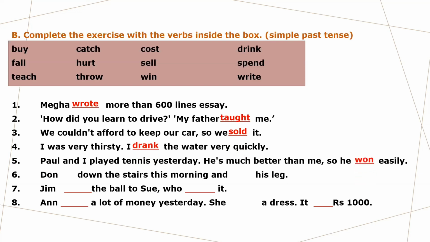Now, Paul and I played tennis yesterday. He's much better than me, so he won easily. Don fell down the stairs this morning and hurt his leg. Jim threw the ball to Sue, who caught it. And she spent a lot of money yesterday. She bought a dress. It cost rupees 1,000.